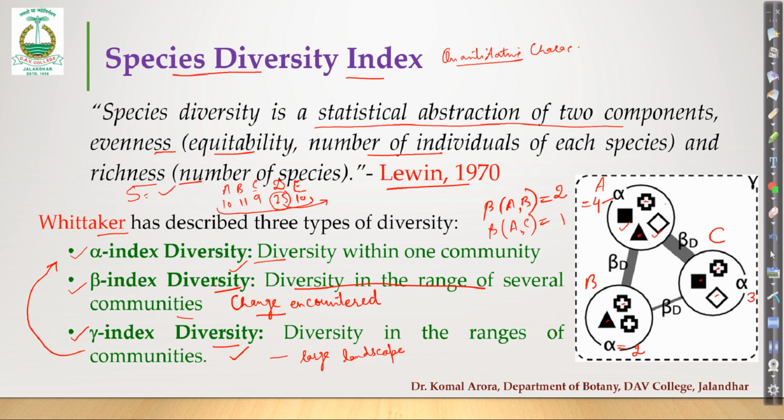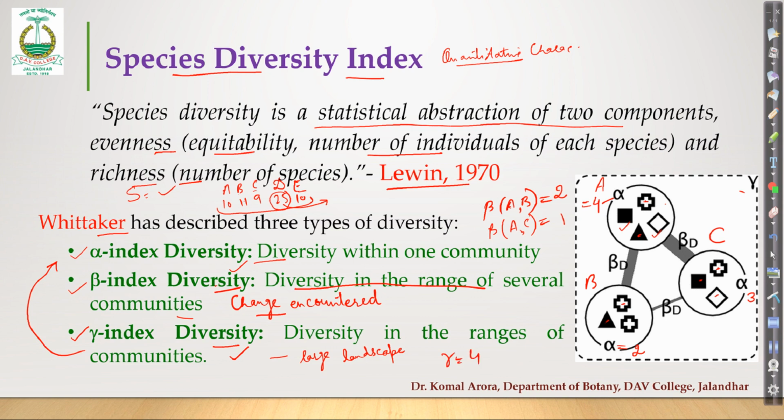As you can see here, gamma is mentioned. It means for this whole area, a huge landscape, whatever species richness is there, that will be gamma. Now you can see here the number of types of species: 1, 2, 3, 4, and that's all. So we have a total of 4 types of species in this area, so its gamma will be 4.